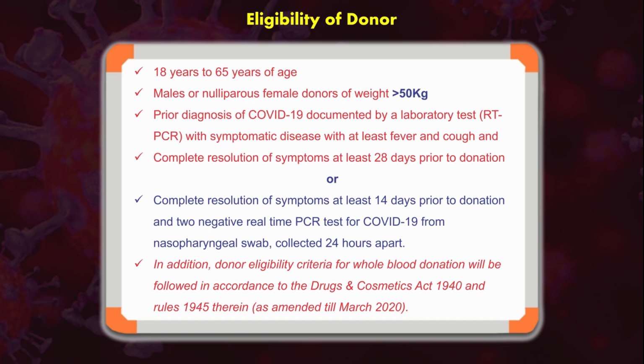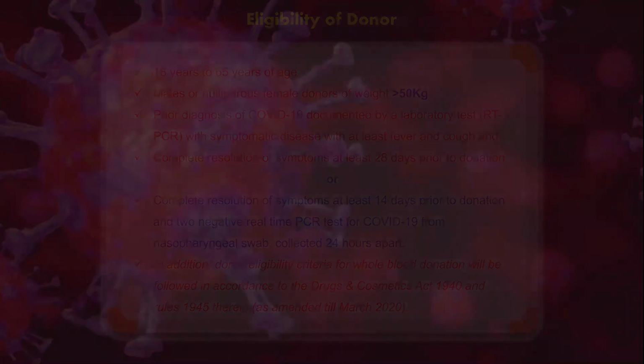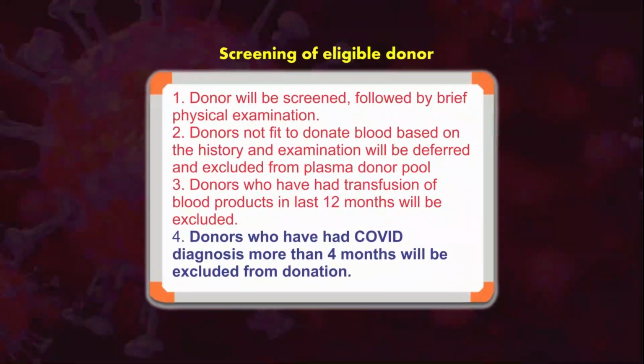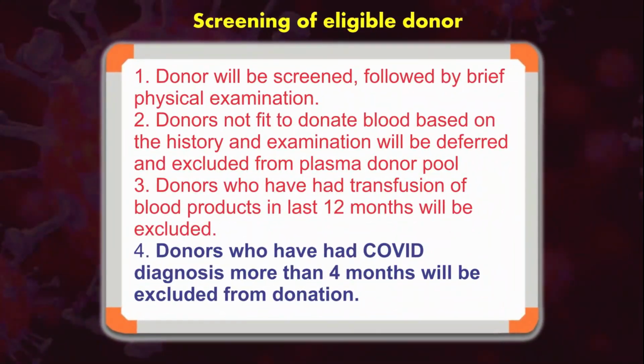Or if the patient wants to donate the plasma, there should be a complete resolution of symptoms at least 14 days prior to the donation, or 2 negative RT-PCR results from nasopharyngeal swabs collected 24 hours apart. Donors who have had transfusion of blood products in the last 12 months will be excluded, and donors who have had COVID-19 diagnosis for more than 4 months will also be excluded from the donation.